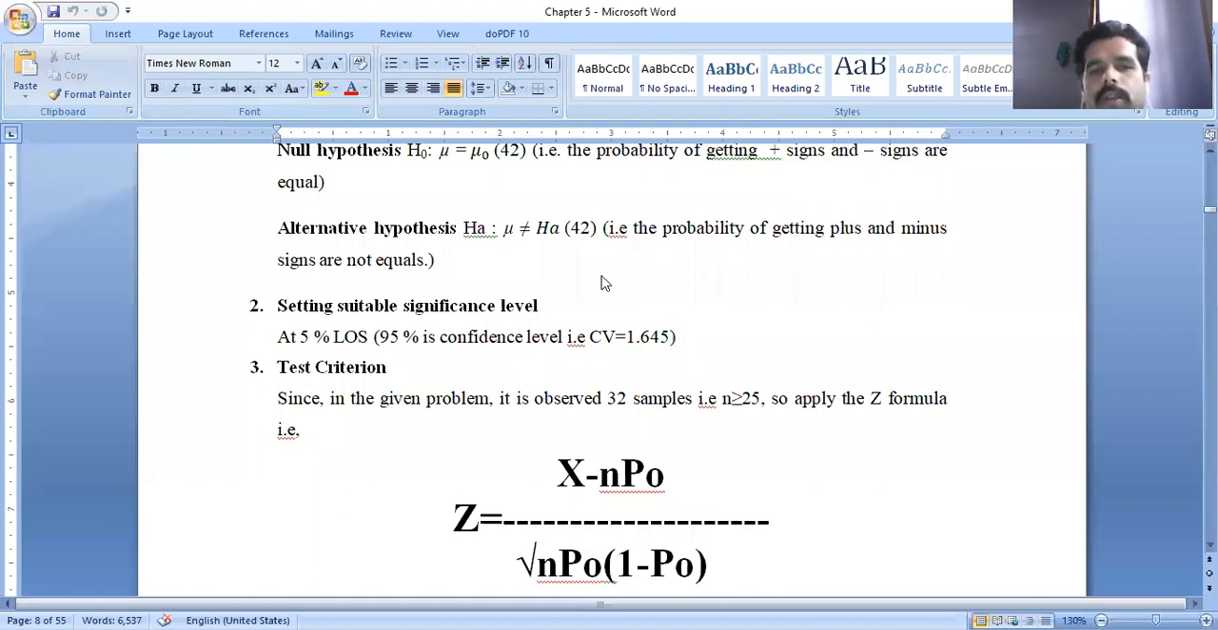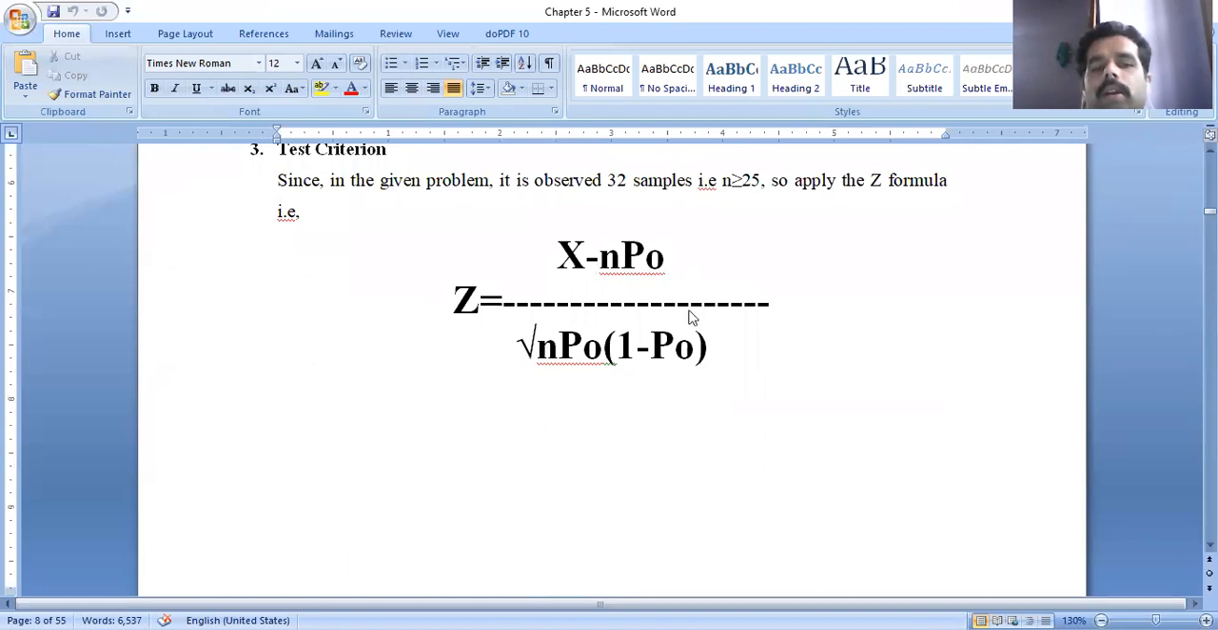Z is equal to x minus n p naught, divided by the square root of n into p naught into 1 minus p naught. This is the root here. So this is the way we will write the test criterion. The given formula will be written in this way.